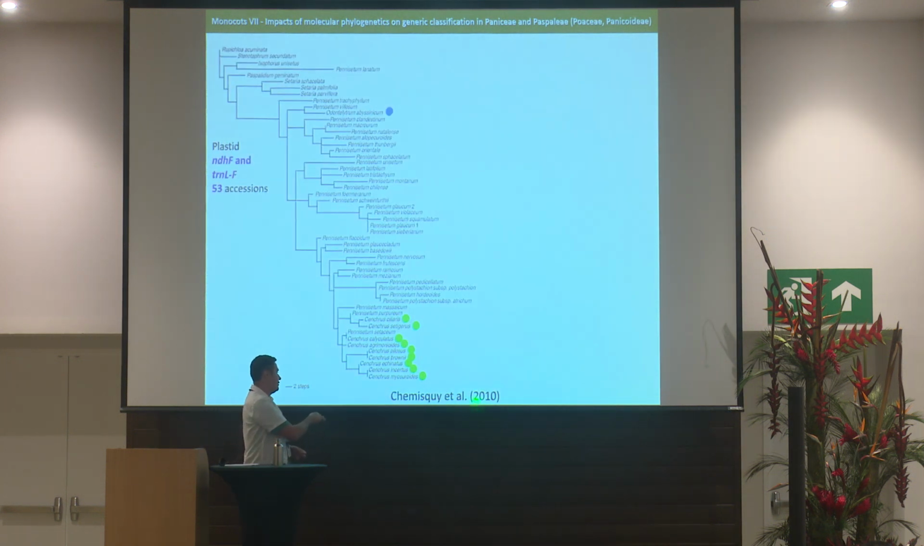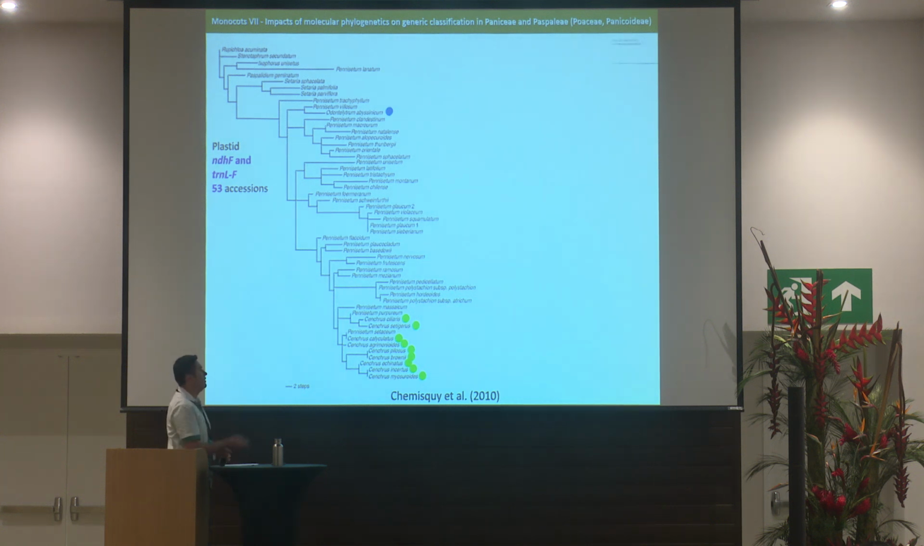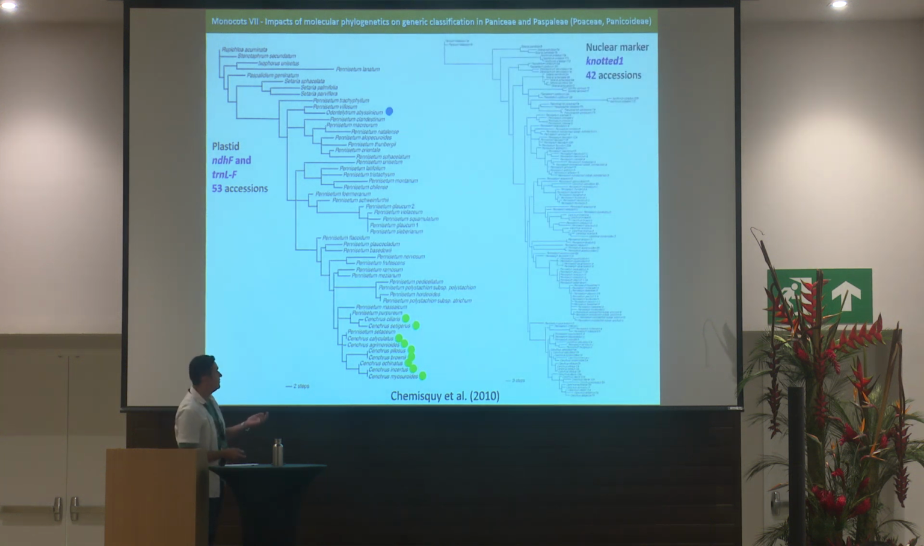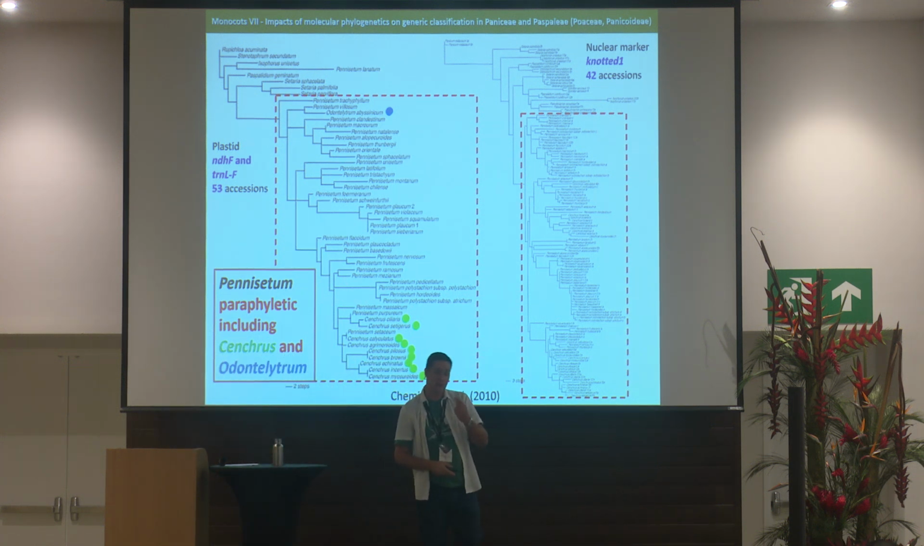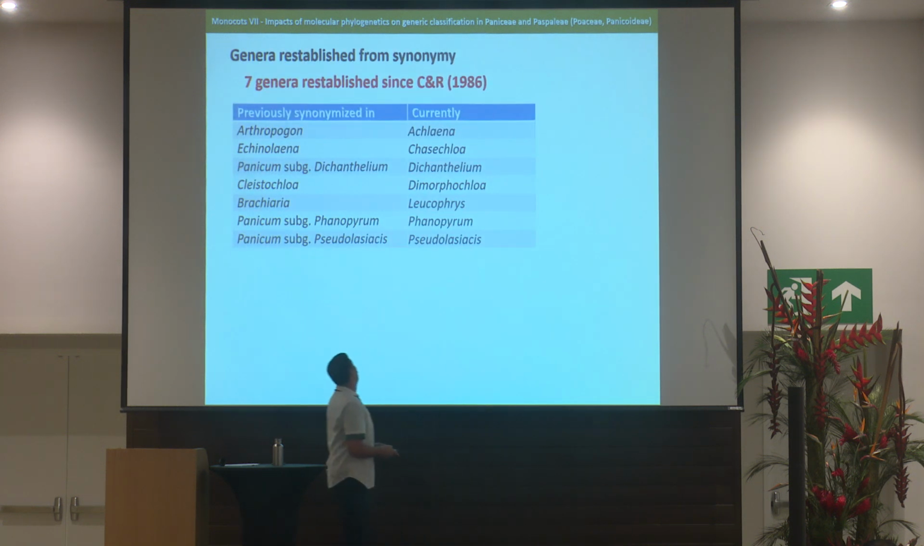When Chemisquy et al. published their phylogeny in 2010, they used plastid and also nuclear data, and what we see here is that this clade includes the species of Pennisetum, and Odontelytrum and Cenchrus were recovered nested within it. So clearly, Pennisetum was paraphyletic, and then these three genera were merged into one, and Cenchrus is the genus that we now accept because it's the oldest. We also have some reestablishments since Genera Graminum.